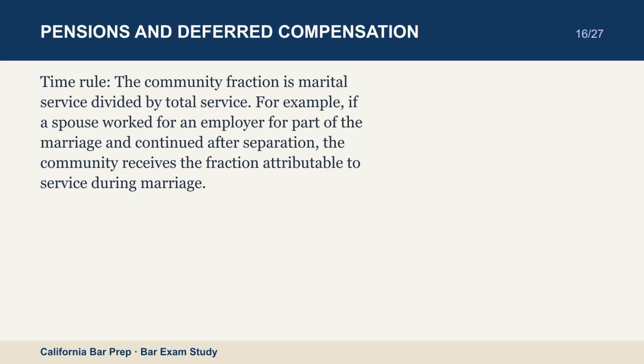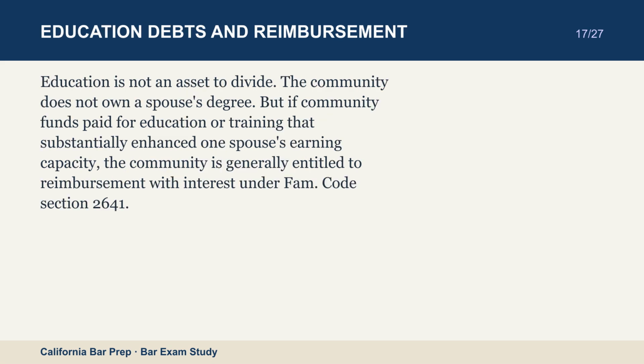Education is not an asset to divide. The community does not own a spouse's degree. But if community funds paid for education or training that substantially enhanced one spouse's earning capacity, the community is generally entitled to reimbursement with interest under FAM, Code Section 2641.